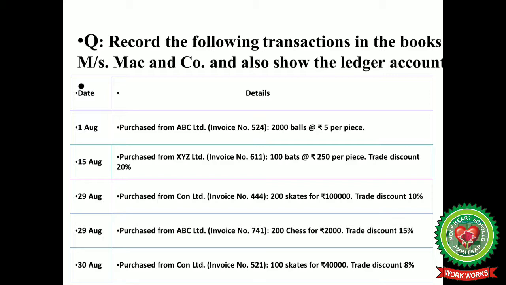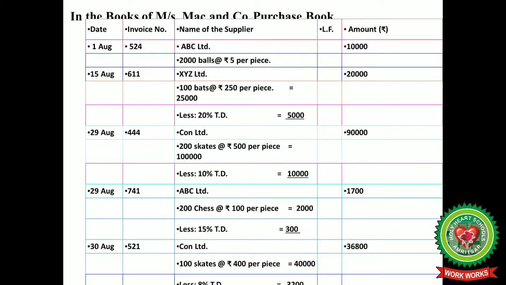Now in the books of Messrs. Mack & Company, we will make a purchase book. Here the first column is of date, then we will write invoice number, then the details, ledger folio and amount. So first of all dates are written, then invoice number, that is bill number, then the name of the supplier.